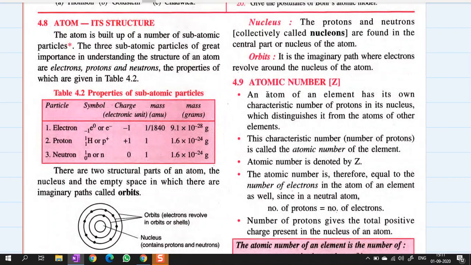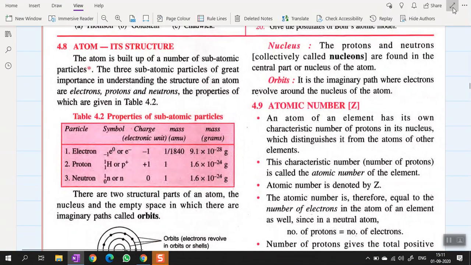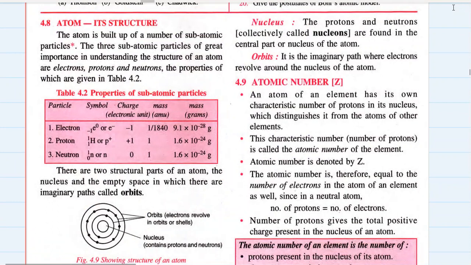So today we are going to talk about a bigger picture, which gives us a greater understanding of what an atom actually is.